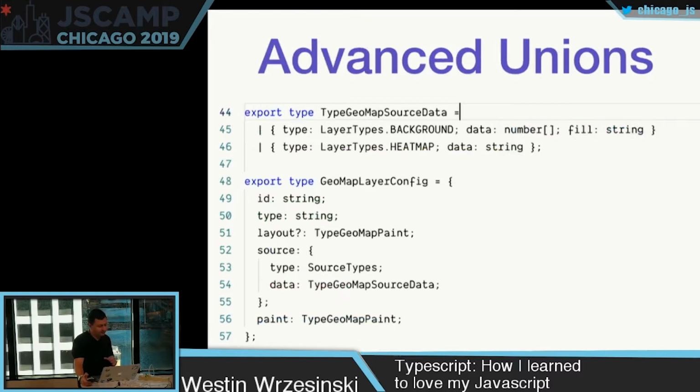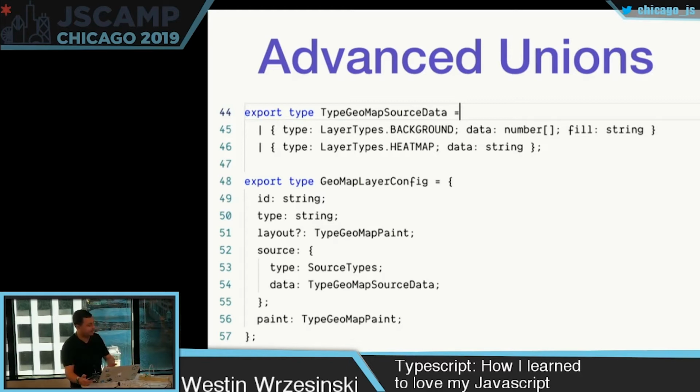This is a situation I think that comes up pretty quickly when you're doing types, but you can also have this type of polymorphism with your types. So I'm really glad for the talk before mine, and we learned a little bit about polymorphism. This is such a way that we can say geomap source data has a type field that differentiates it from every other geomap source data.